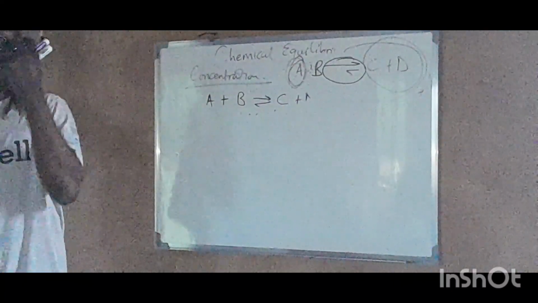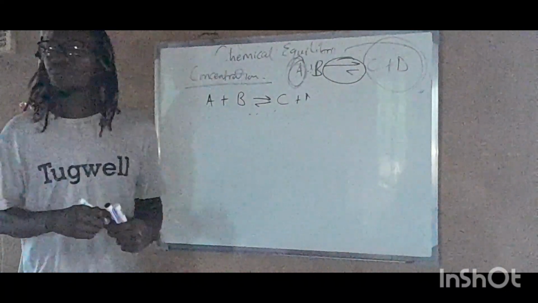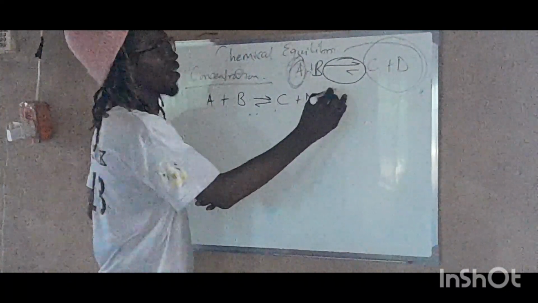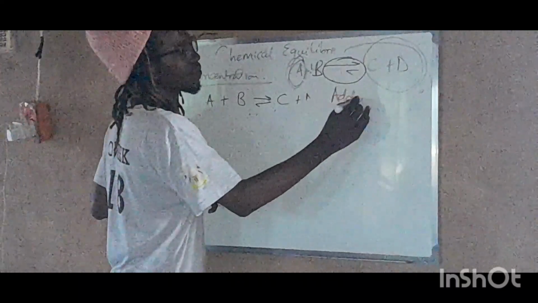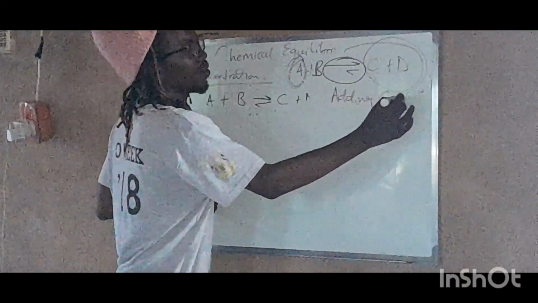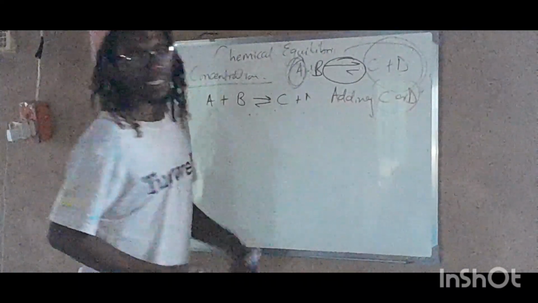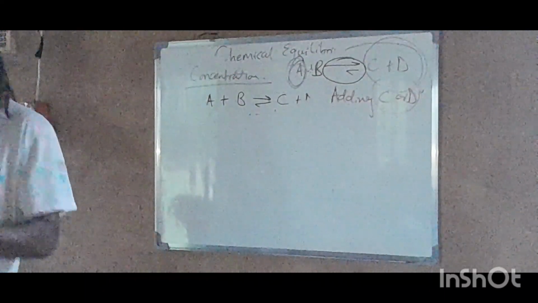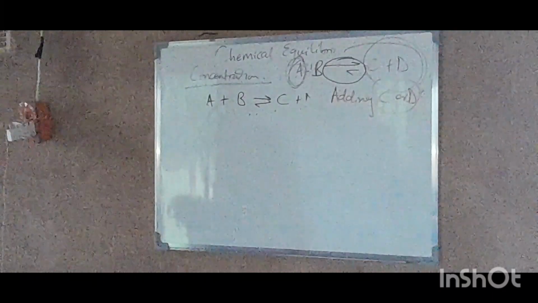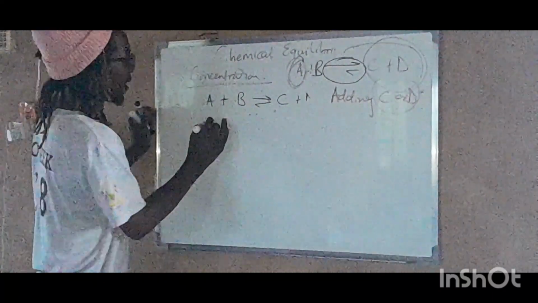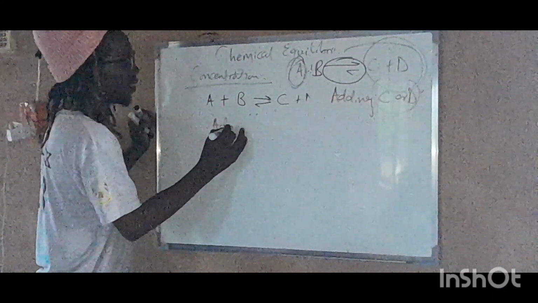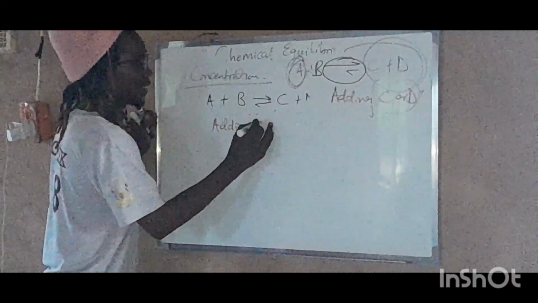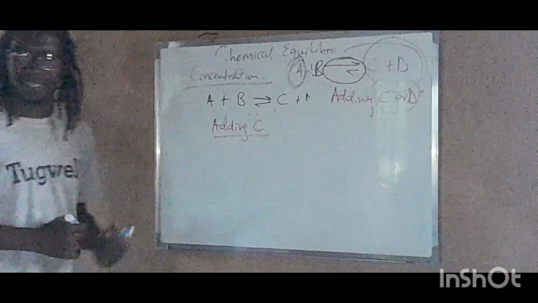Okay, so for example, if we're adding C or D, these are products, right? So what happens now if we add a product? Adding C. What happens if we add C?